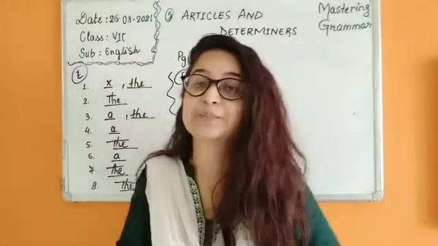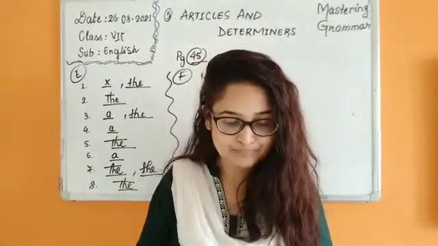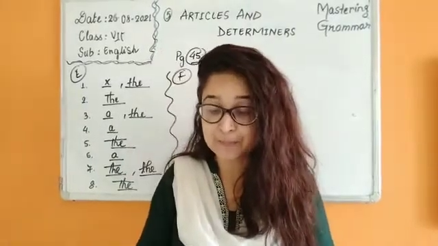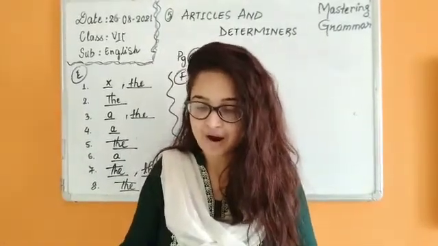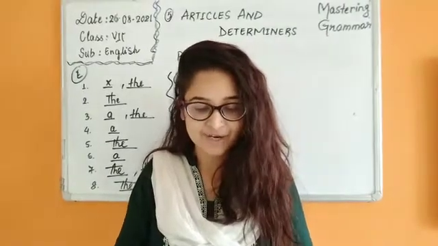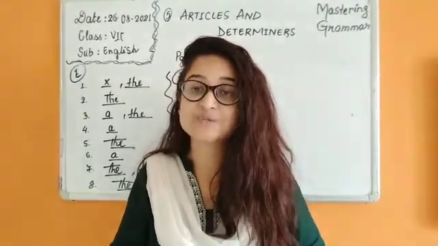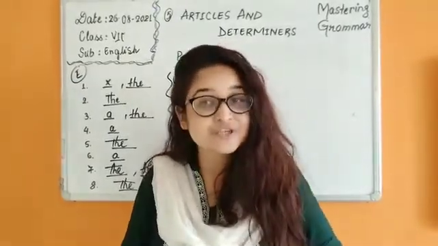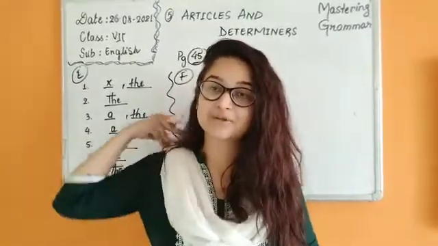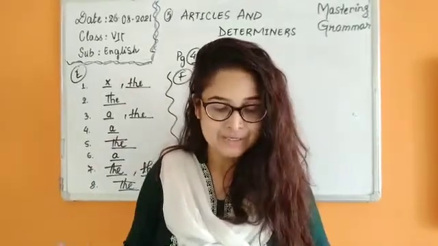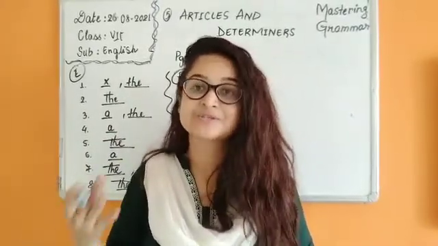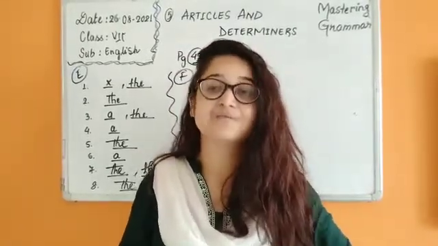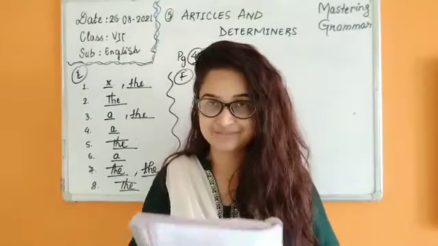Now let's move to the possessives one. Possessives are possessive adjectives that show someone's possessions such as my, her, his, its, their and our. They are also used as determiners. So now see my book. It's showing possession that the book is mine. You have learned about this in possessive adjective as well. So his water bottle, her bag. So it's showing the possession of the nouns. So with this we are going ahead and we will finish exercise G.